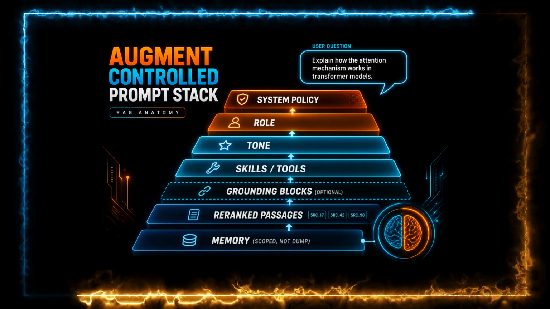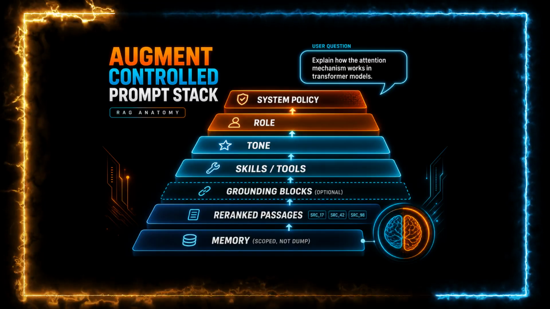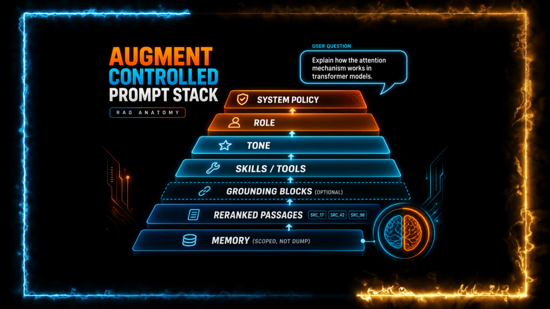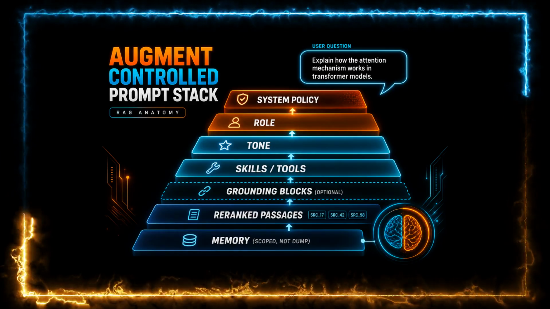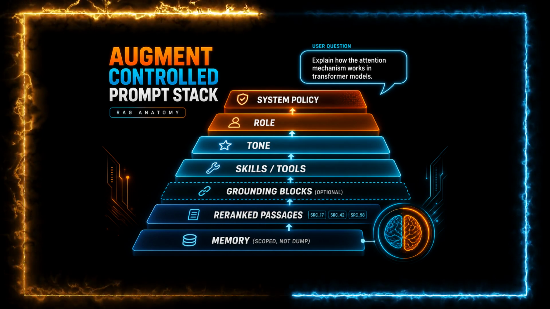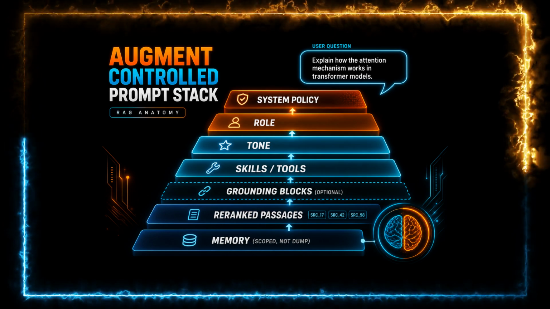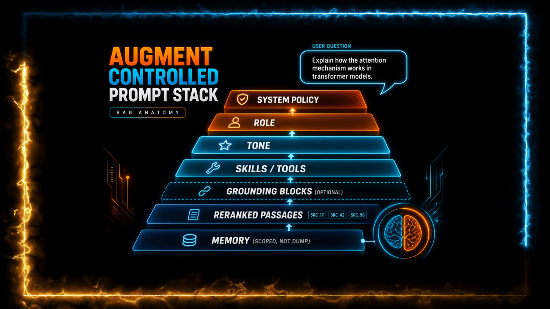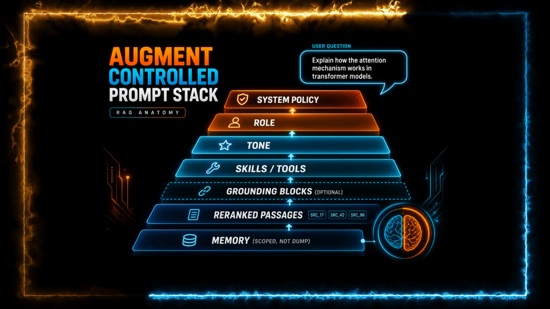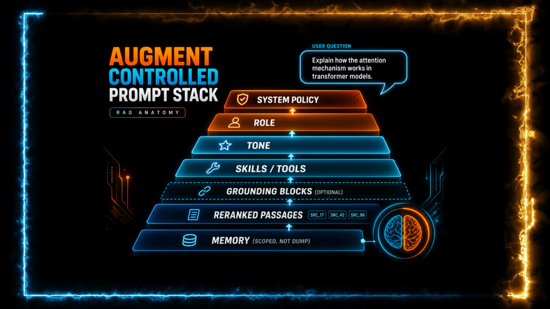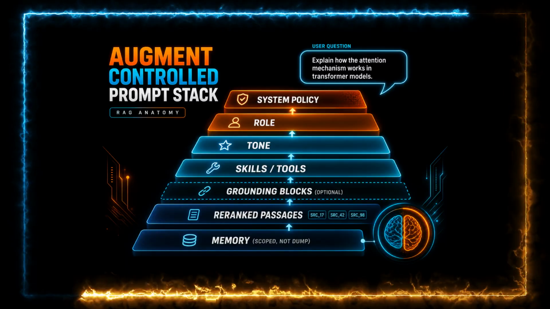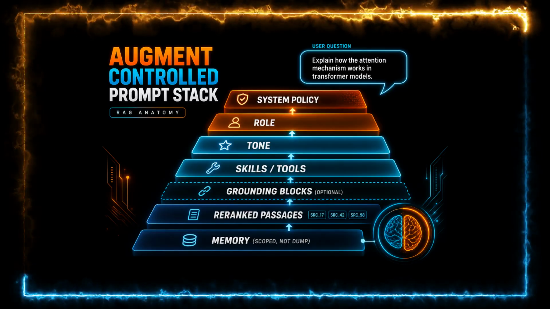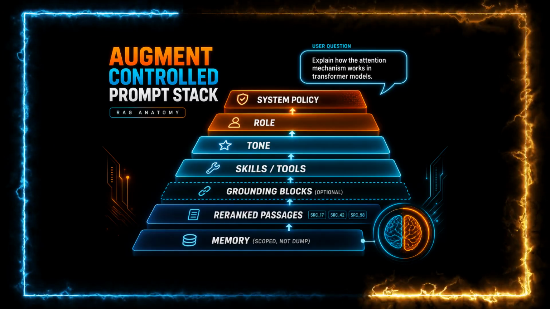You assemble a prompt from controlled pieces, not vibes. System policy defines role, tone, refusal rules, citation format, sometimes skills or tool protocols if your stack packages behavior that way. Then grounding blocks: the re-ranked passages with stable labels or source IDs so the model can point back to evidence. Add conversation or session memory only when it's scoped. Summaries of prior turns, user preferences, not an unbounded dump that drowns the chunks.